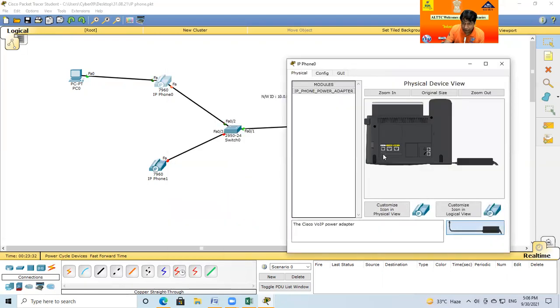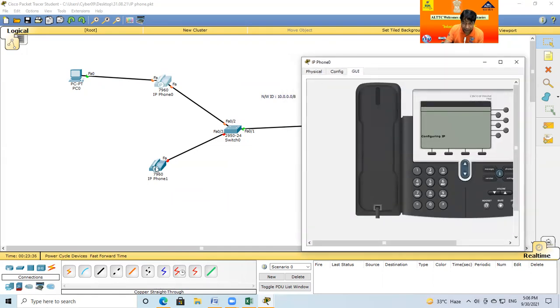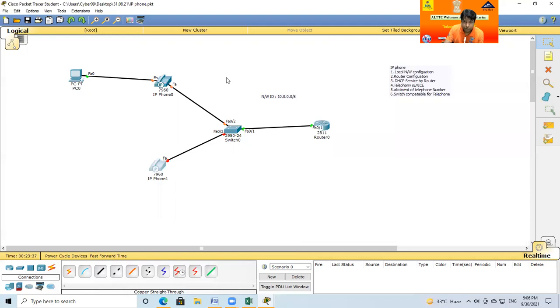So you click on this phone and go to the power mode. I connect power here and go to GSM. So this is one telephone. I click on another phone, again connect power here and go to the GI. This is another phone. I am checking here. Is it becoming orange, yes or no? Orange or red? Red, not blinking.